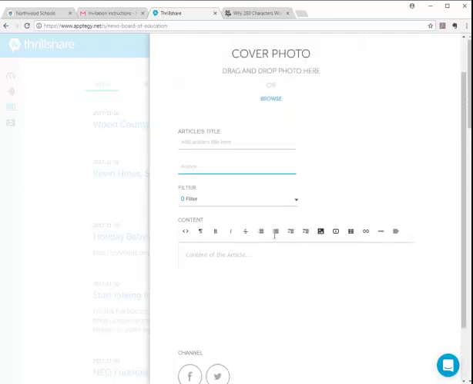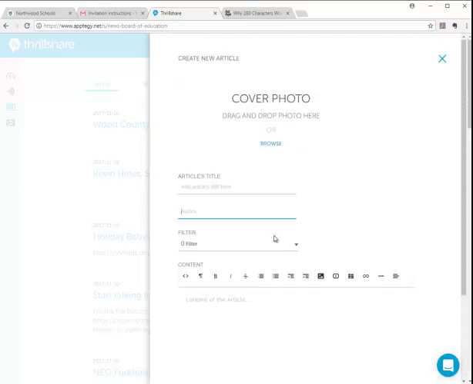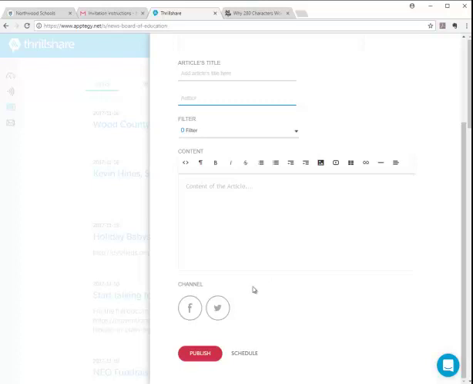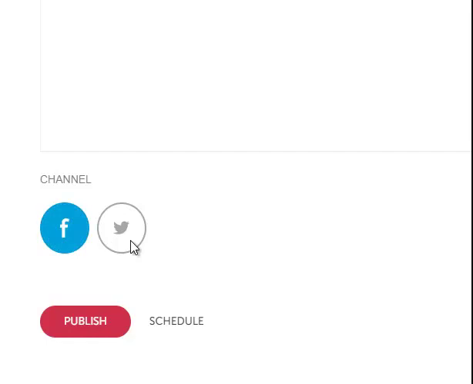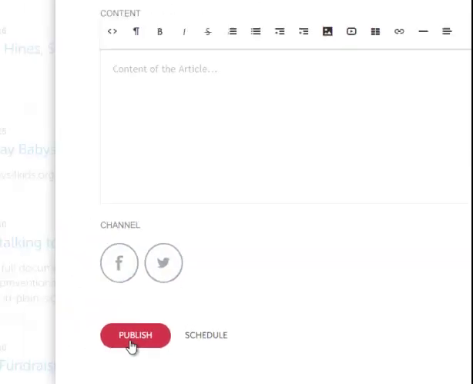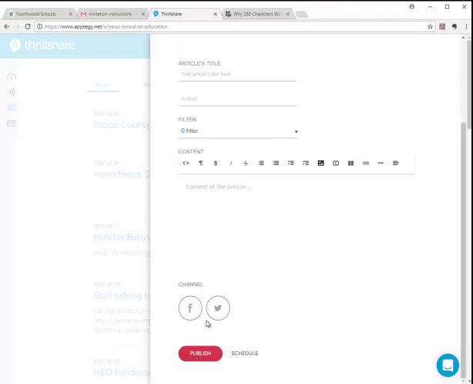When you create a news article, it's going to go ahead and create it on the website whether you like it or not. But once you do create your content, you can go ahead then and add the channels you want after you're done. So hitting publish with nothing selected does mean that you're going to go ahead and post to the news section. If you want it to go to Facebook and Twitter, go ahead and make that post. Just know that you've still got that 280 character limit for Twitter, and I don't think that's regulated here, so be careful. Again, when you're done, go ahead and publish or schedule your post, and you're ready to go.